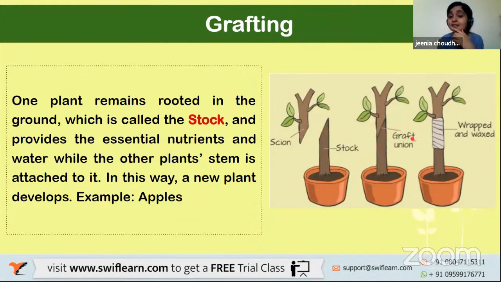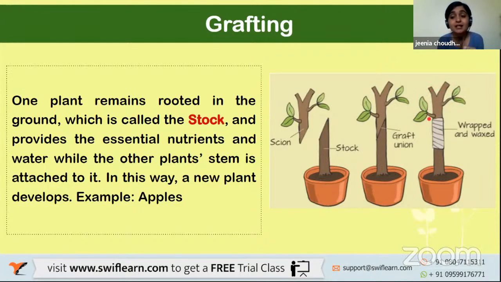That is known as the graft union. Then this graft union is tied, wrapped and waxed, because transportation of things is going to happen now. The plant that is in the soil is going to take water and nutrients from the soil, and the above part is going to generate food through photosynthesis.